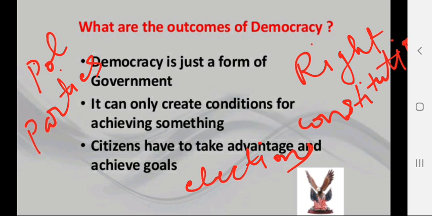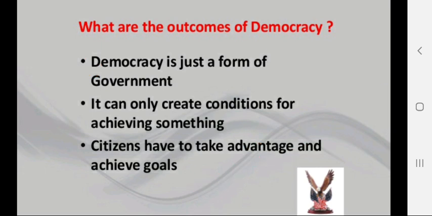Okay, now when we are discussing democracy and its outcome, one thing we need to keep in mind is that it is just a form of government. Okay, it is not stating that it is the best form of government, but the main thing is that the outcome, the success, the failure of democracy depend on the conditions in which this government was created and what it is going to achieve.